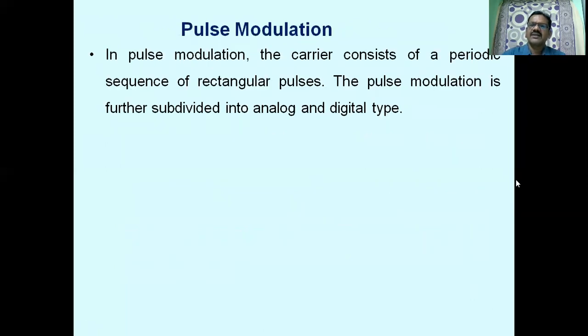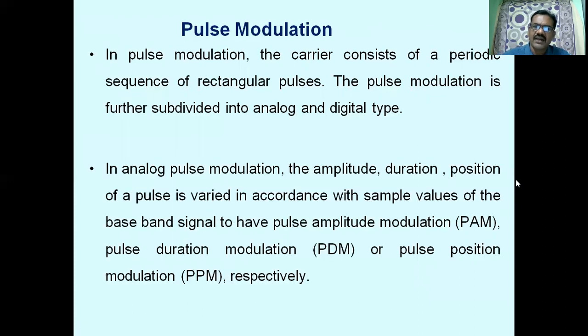In pulse modulation, the carrier consists of a periodic sequence of rectangular pulses. As I already told you, periodic, regularly spaced rectangular pulses are used as a carrier. Pulse modulation is subdivided into pulse analog and pulse digital. In pulse analog modulation, we have PAM, pulse amplitude modulation, pulse duration modulation, and pulse position modulation. You can vary the amplitude, duration, or position of the pulses in accordance with the amplitude of the original baseband signal to get pulse amplitude modulation, pulse duration modulation, or pulse position modulation.